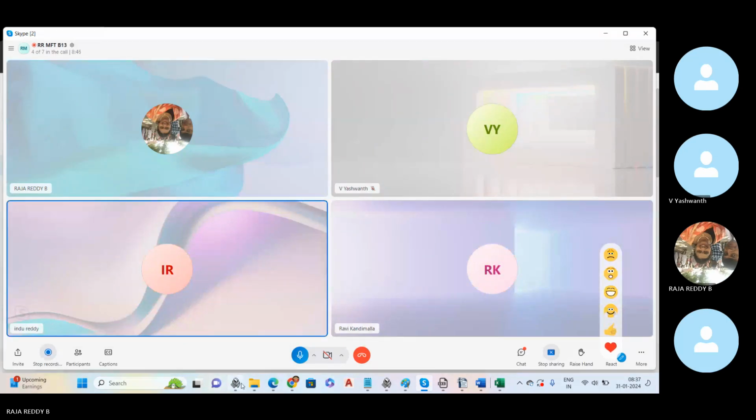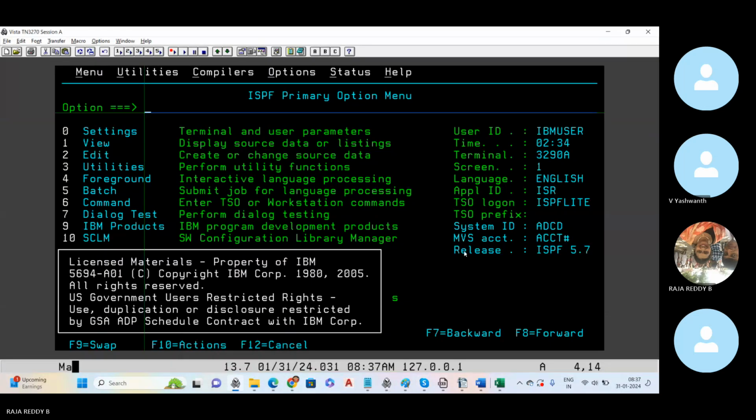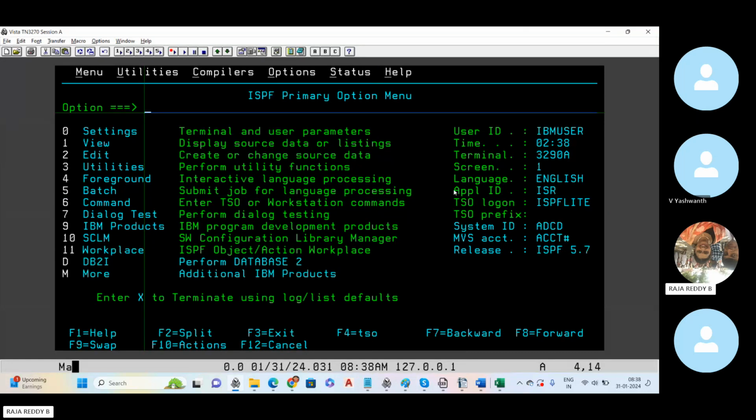Okay, fine. So this class should be interactive. I am expecting a response from each and every one. It will be helpful for you, because this is an IT job. Even once you get the job, you have to interact with your team daily. So this is the best time. You should start interacting. If you have any doubts, you need not wait until the class is over. You can stop me and ask any time.